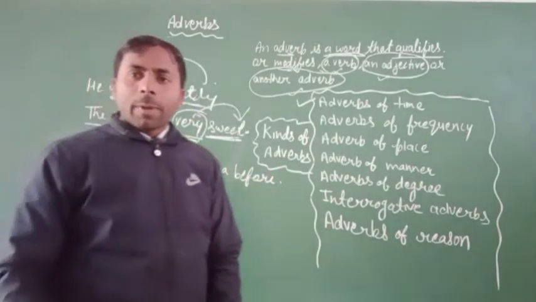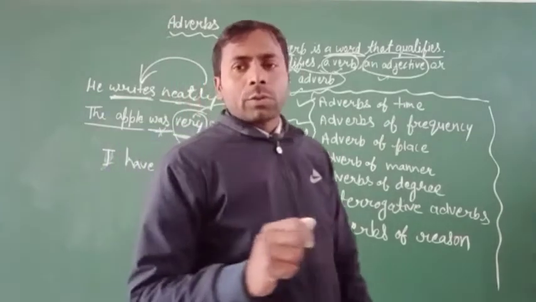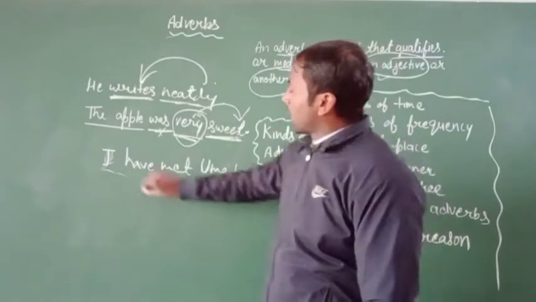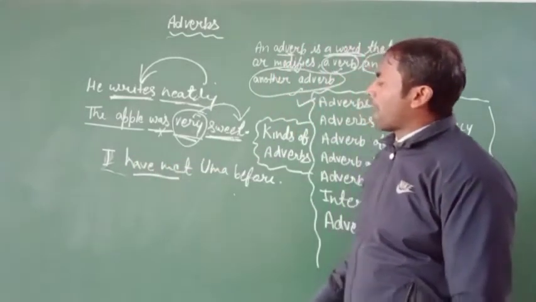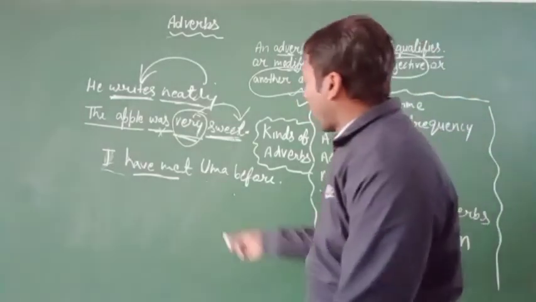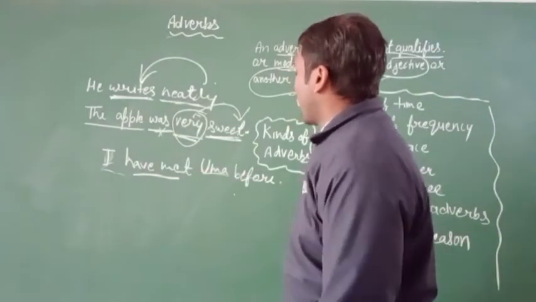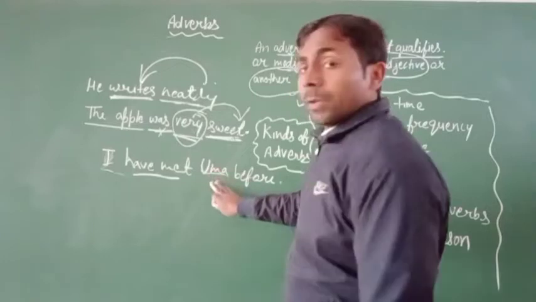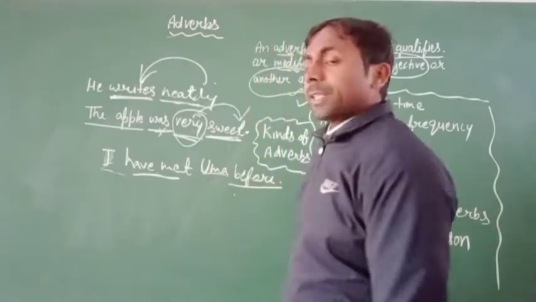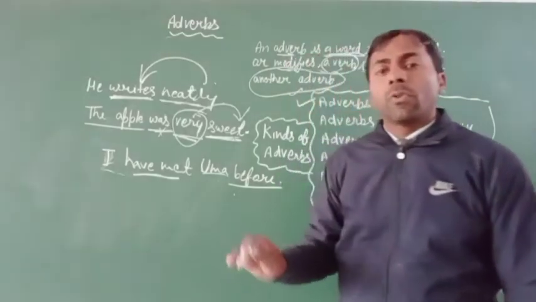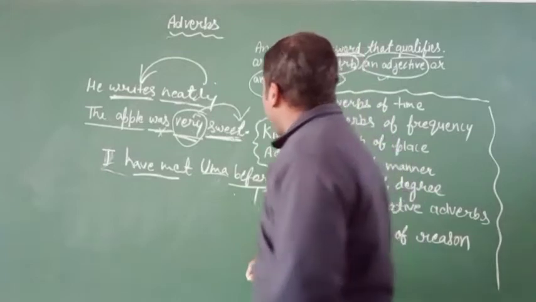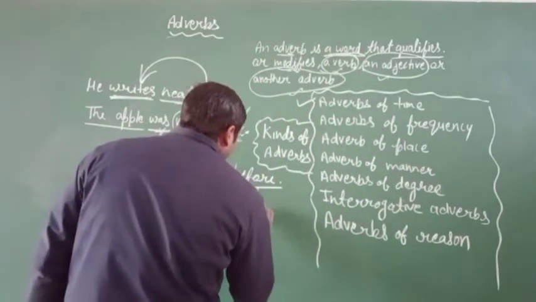Okay, I have made Uma before. So you can see here the sentence, and in this sentence you know very well that "have made" is a verb and "Uma" is an object, but in this sentence the word "before" is an adverb. The word "before" is an adverb, and it refers to time.